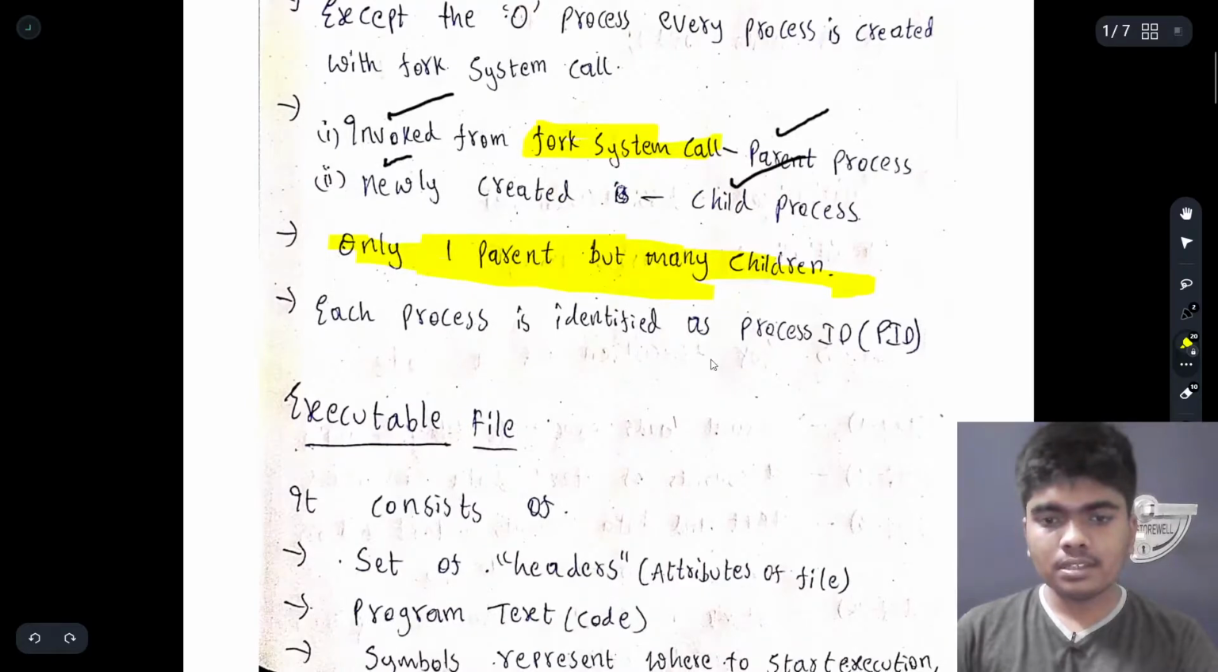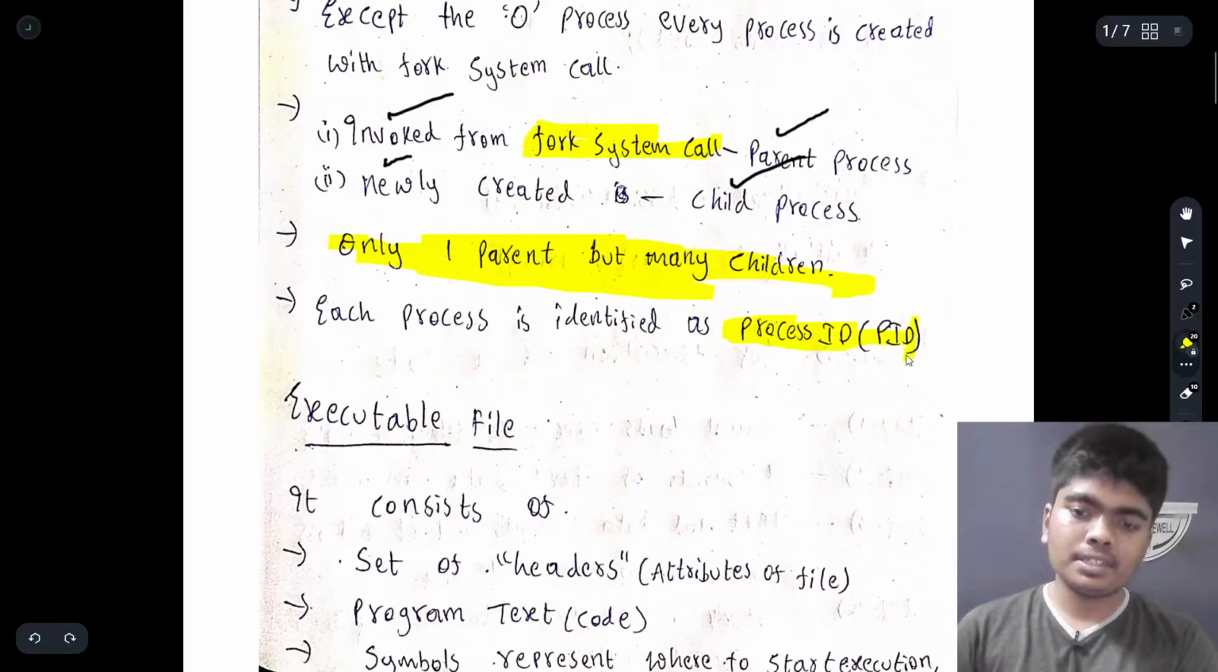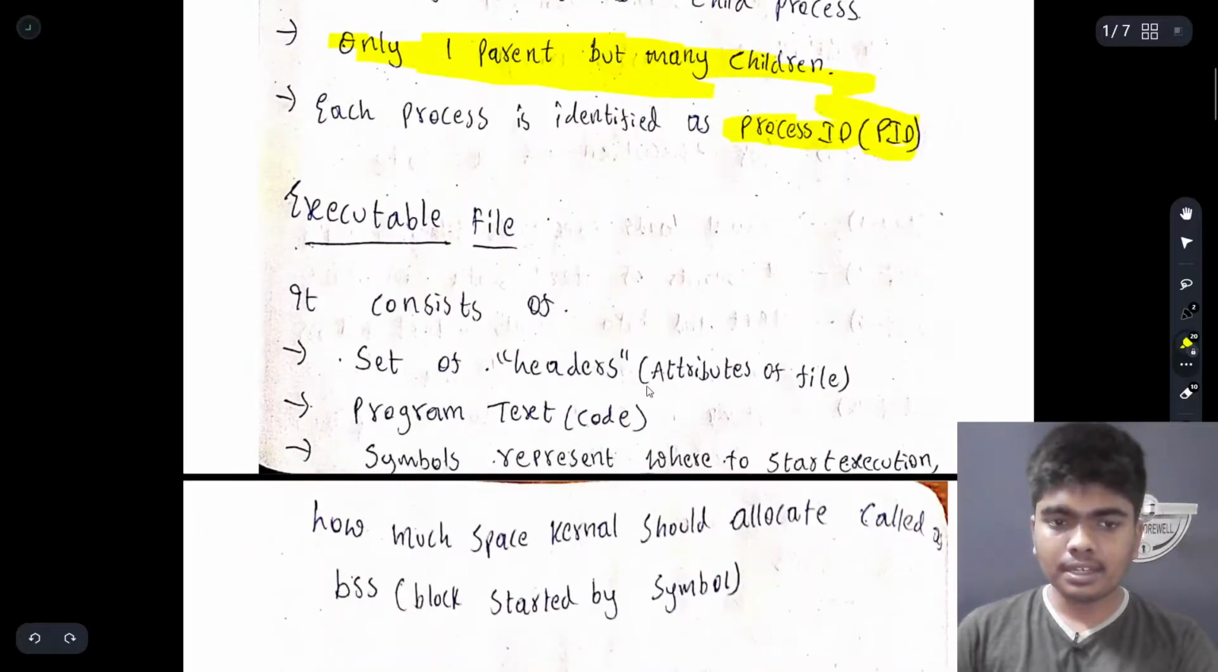Each process is identified with a process ID, PID. So each process will have its own unique process ID.